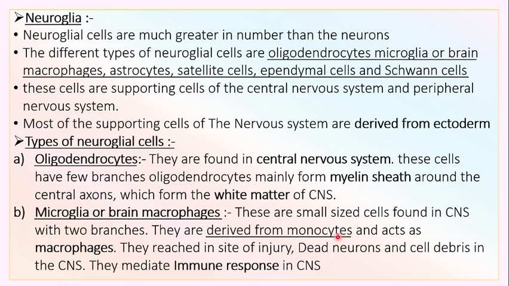As we know, monocytes are the leukocytes found in blood, and they act as macrophages. So they reach the site of injury. Dead neurons and cell debris in the CNS are cleared by the macrophages, or microglial cells. They mediate immune response in the CNS.